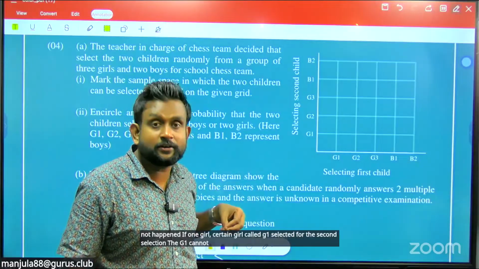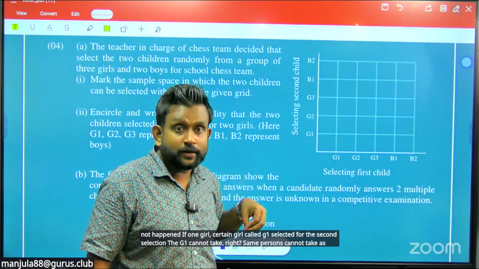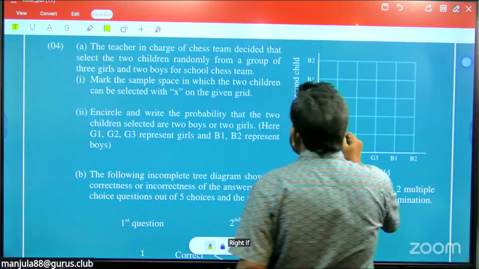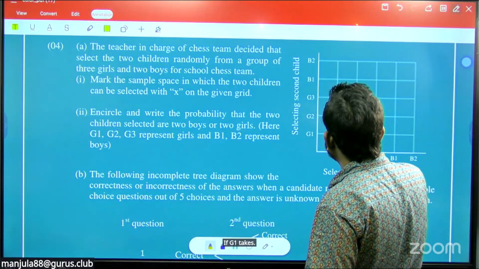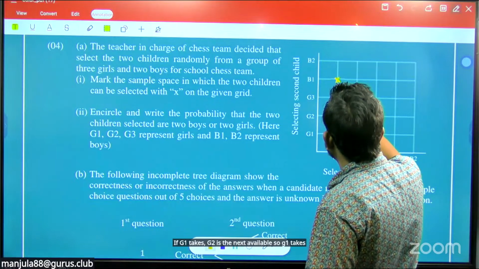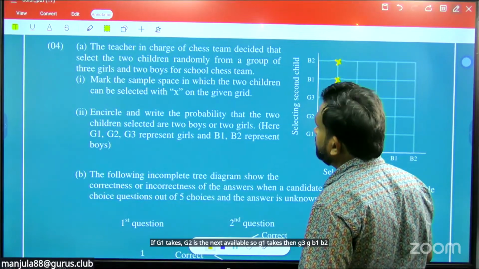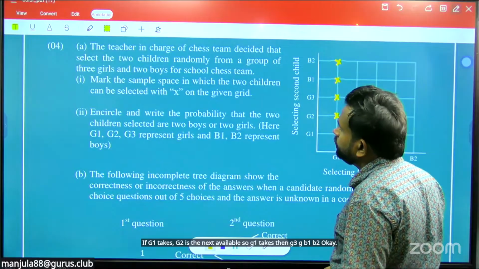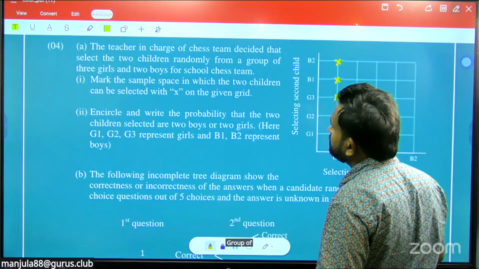The same person cannot be taken twice as the 2 people, right? If G1 takes, G2 is the next available. So G1 takes, then G3, B1, B2. Okay. Group of 3 girls, then 2 boys.